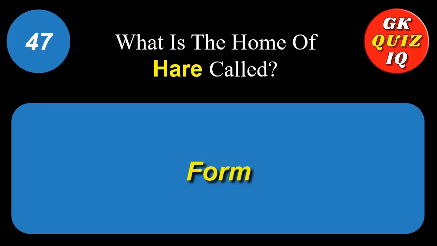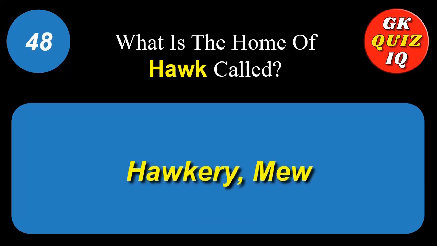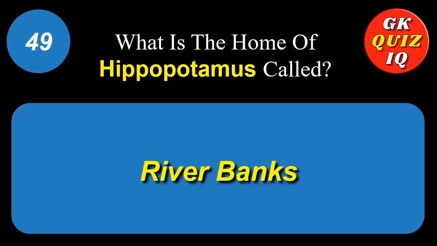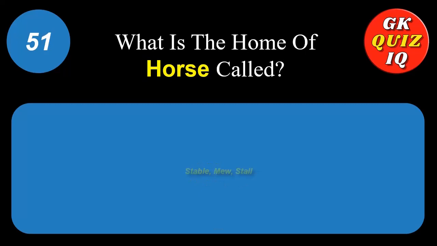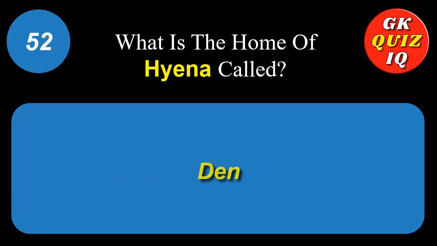What is the home of hare called? Form. What is the home of hawk called? Hawkery, mew. What is the home of hippopotamus called? Riverbanks. What is the home of hornet called? Hive. What is the home of horse called? Stable, mew, stall. What is the home of hyena called? Den.